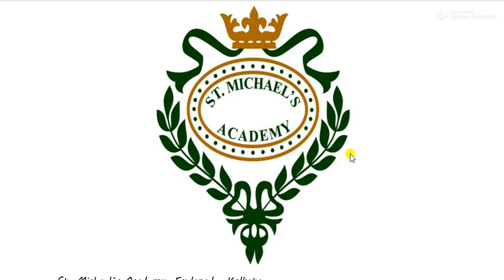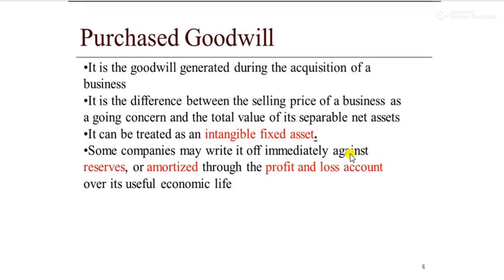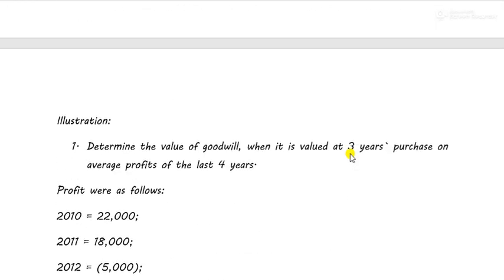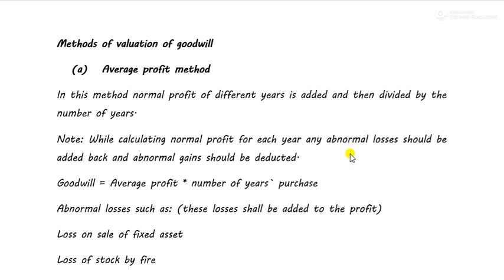We were doing the chapter Introduction to Partnership, and we are almost at the end of the chapter. We were only discussing the last topic, that was goodwill. Now, we had already learned one method of calculating goodwill, that is average profit method. Now, there are three methods left in this method of valuation of goodwill, and hopefully we'll cover all three of them today.